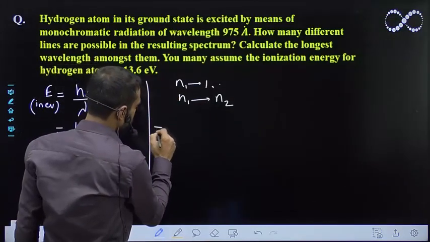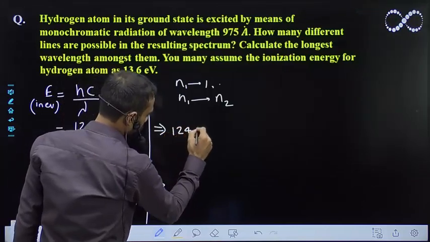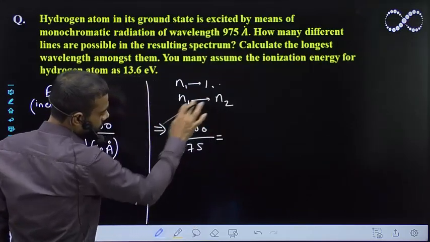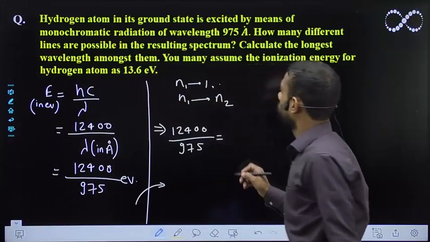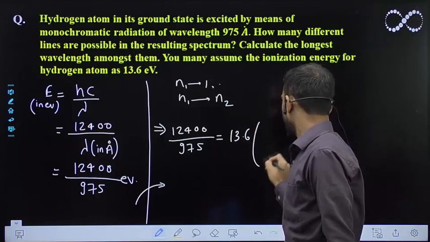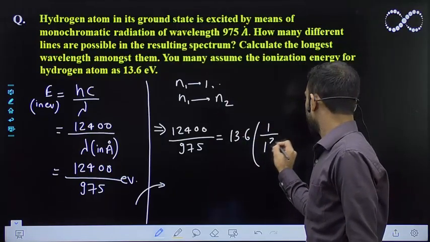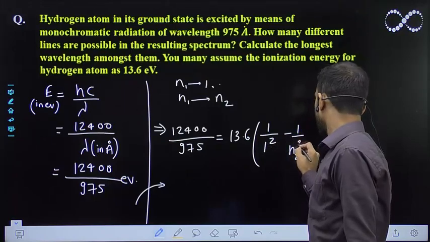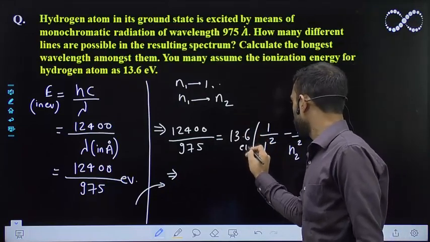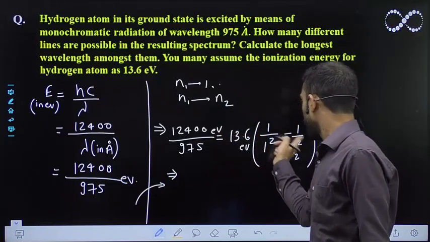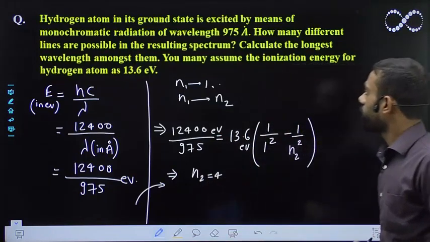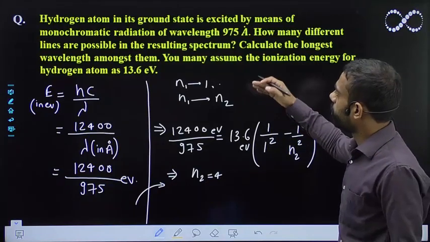So I can say from here, 12400 upon 975 is the energy difference of these two levels, and this must be equal to 13.6 into 1 upon 1 square minus 1 upon n2 square, as this is the hydrogen atom. This will also be in electron volt and that is also in electron volt. If you calculate this, you will get the value of n2 is equal to 4. So the electron will jump to n is equal to 4.